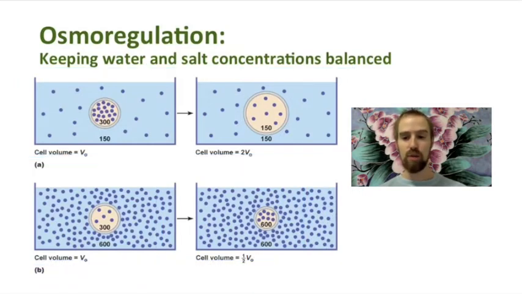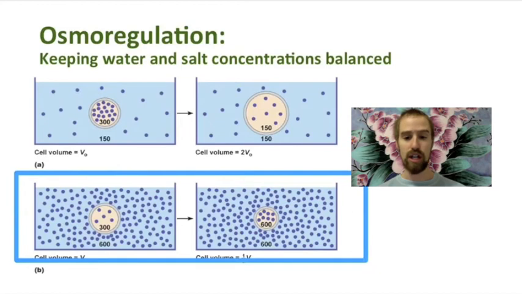In both cases, we can see that in the end, the concentration of salt is balanced both in and out of the cell, but that occurred because of osmosis, not because of the diffusion of salt. This is why eating a lot of salty foods makes you thirsty. When you eat all that salty food, the concentration of salt in your blood increases, much like in our second example here. With a higher concentration of salt in your blood than in your cells, water diffuses out of your cells in order to balance out this high salt concentration. That makes us feel thirsty because our cells are losing water.